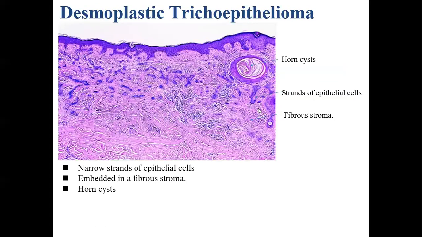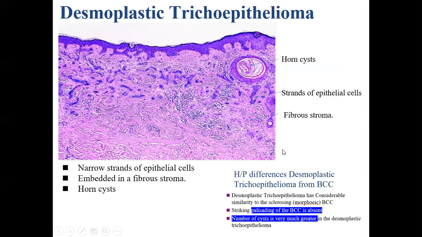So this is the histological picture of desmoplastic trichoepithelioma. There are narrow strands of epithelial cells. These are the narrow strands, but they are embedded in a fibrous stroma. You can see a lot of fibrosis is present, and they are very thin strands of epithelial cells, and horn cysts are also seen in the desmoplastic trichoepithelioma.